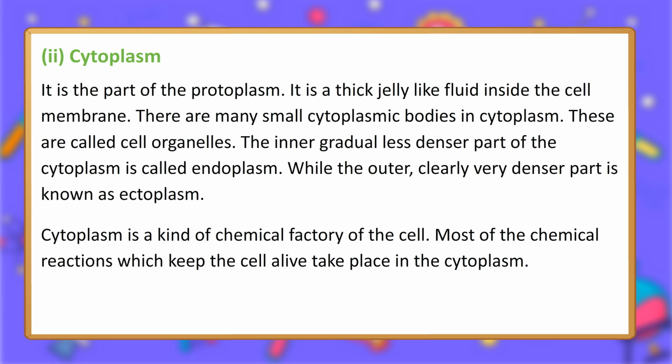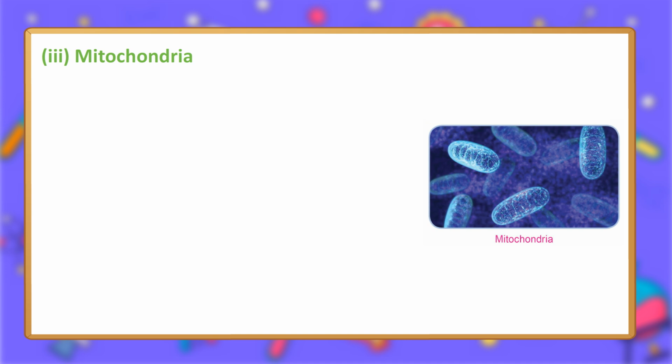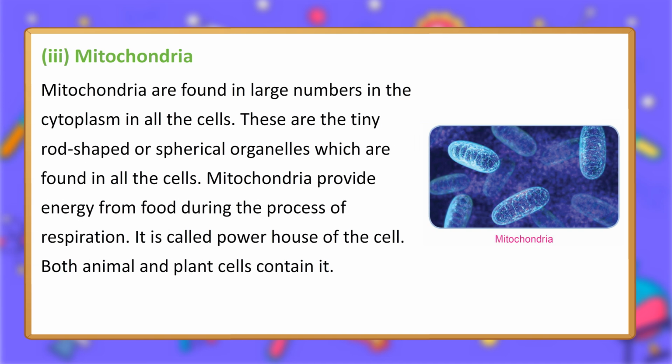Cytoplasm is a kind of chemical factory of the cell. Most of the chemical reactions which keep the cell alive take place in the cytoplasm. 3. Mitochondria. Mitochondria are found in large numbers in the cytoplasm in all the cells. These are the tiny rod-shaped or spherical organelles which are found in all the cells. Mitochondria provide energy from food during the process of respiration.